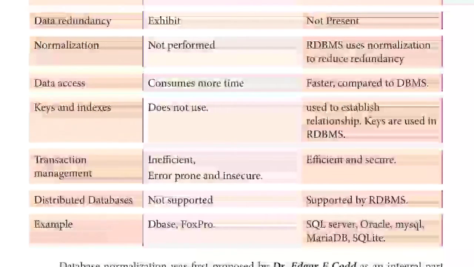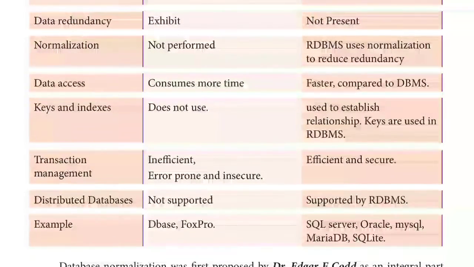Next is keys and indexing. DBMS does not use keys and indexing, but relationships are established and keys are used in RDBMS. There are so many types of keys like primary key, secondary key, foreign key, and relational key. These keys can be used in RDBMS in such a way that you can quickly access or relate tables by using a unique ID.